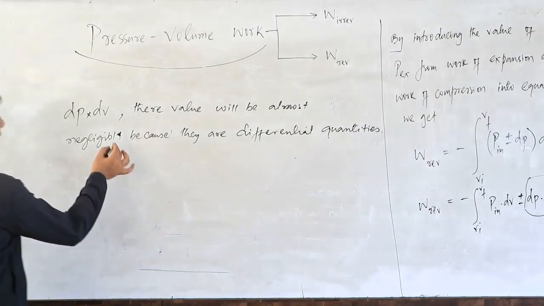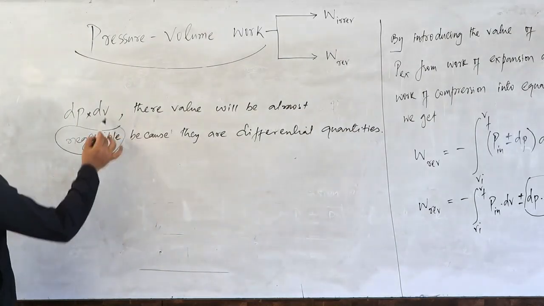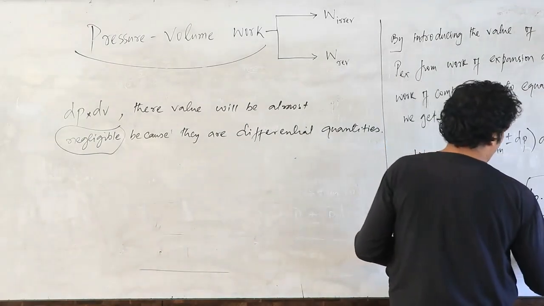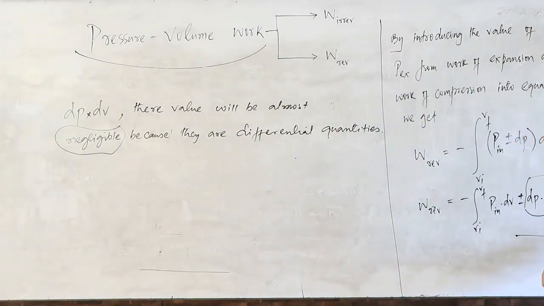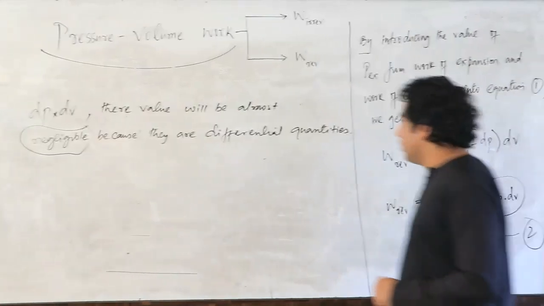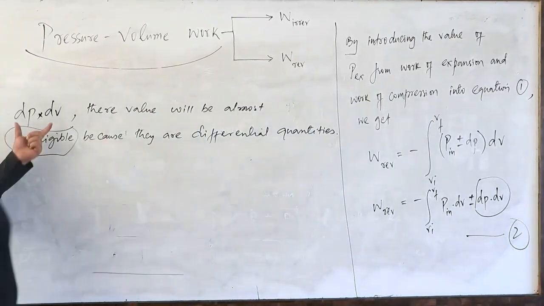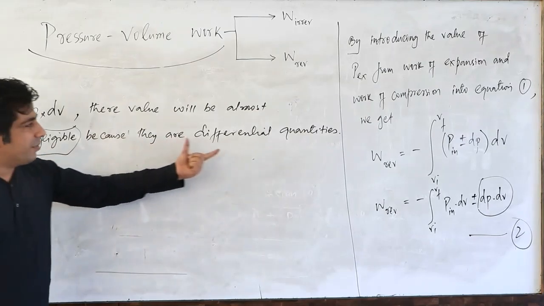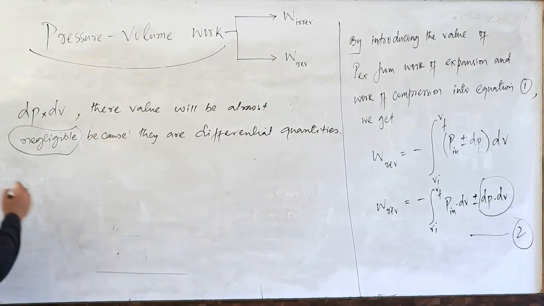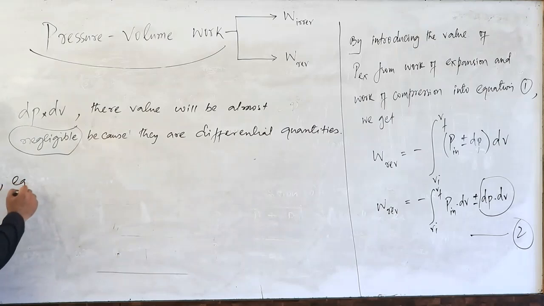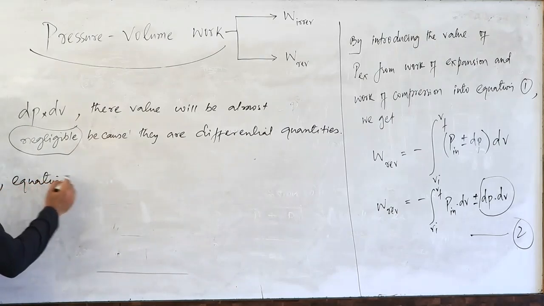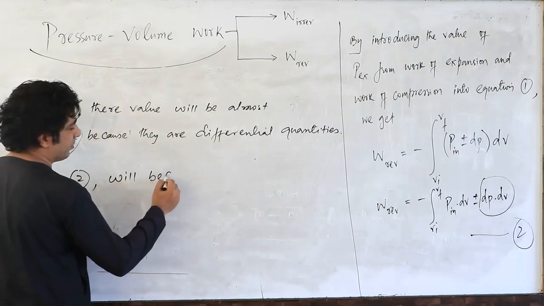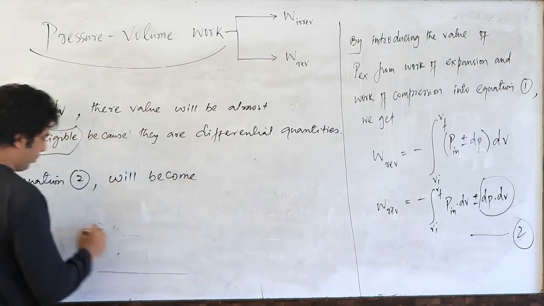So, my dear friends, when their value is negligible, can I call this expression equation number 2? dP into dV, their value will be almost negligible because they are differential quantities. So equation 2 will become,